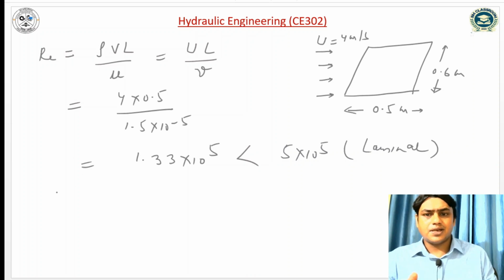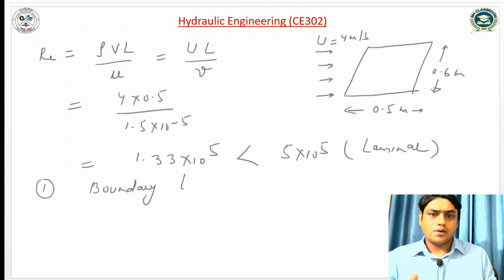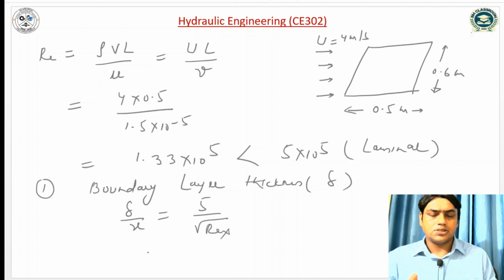Once the flow is laminar, the first thing we have to compute is the boundary layer thickness, delta. In laminar flow we know that delta by x is equal to 5 by square root of Rex. So we compute 5 into x divided by square root of Rex.